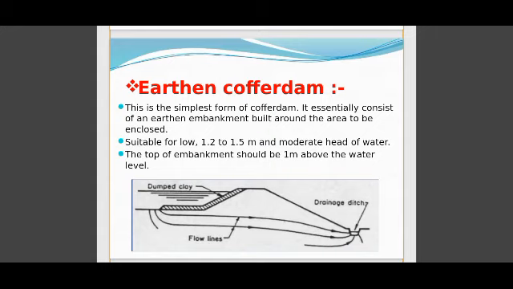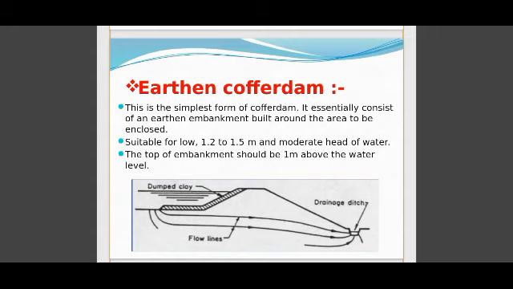So 1.2 to 1.8 meter of depth, and the velocity of flowing water is very low. The top width of the dam should not be less than 1 meter, and the upstream side slope is 1.5:1 and the downstream side slope is 2:1. See in this figure, upstream side and downstream side, drainage ditch and dump clay.